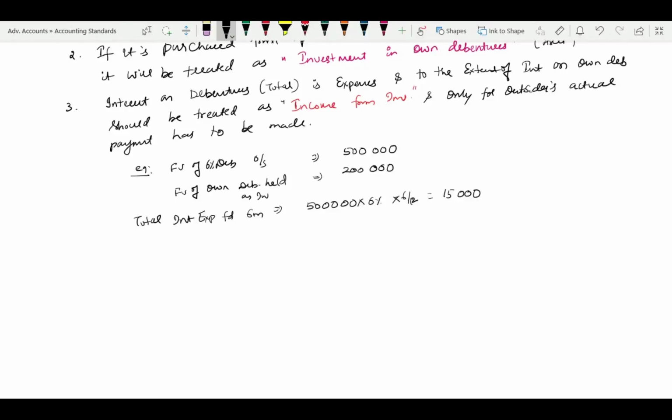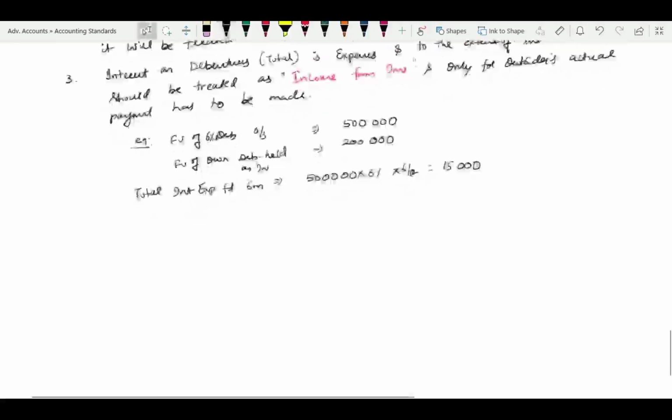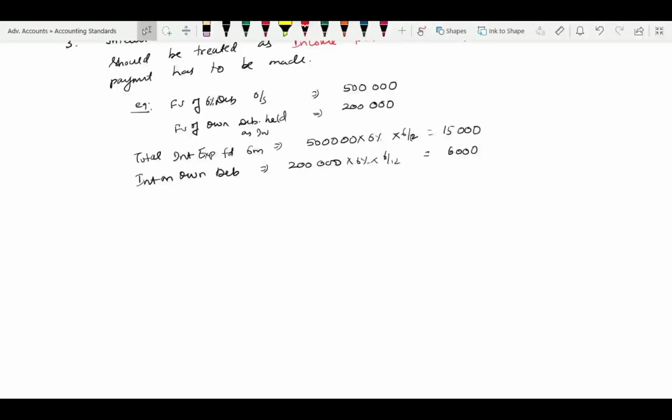15,000, I believe so. So 5 lakh into 6% is 30 divided by 2, 15,000. Correct. Now interest on own debentures. Own debentures is equal to 2 lakh into 6% into 6 by 12, which amounts to 6,000. Correct? So therefore, what is interest?